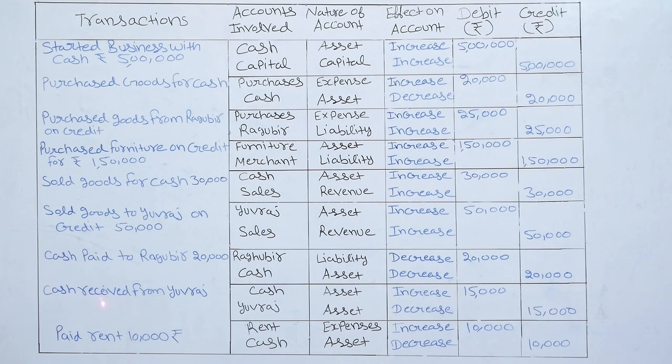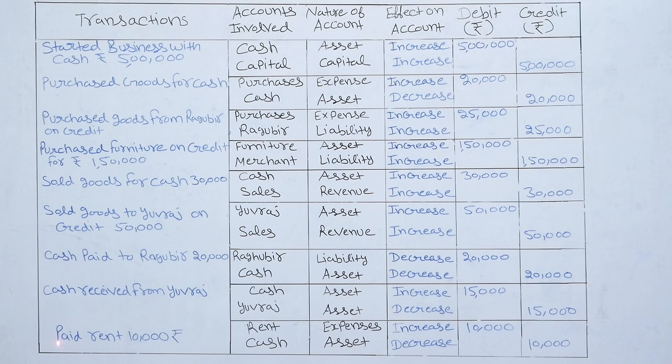Next is cash received from Yuvraj. Accounts involved are cash and Yuvraj. Yuvraj is our assets as this is our debtor. So when we received cash from Yuvraj, so debtor will be decreased from 15,000. Cash is our assets. So when we receive cash, so our assets will be increased from 15,000. So entry will be cash account debit to Yuvraj. 15,000 debit and 15,000 credit in favor of Yuvraj.